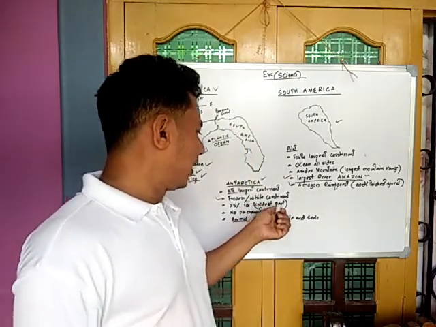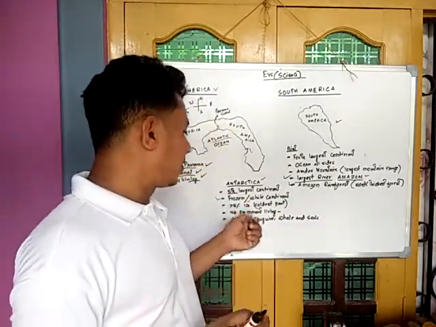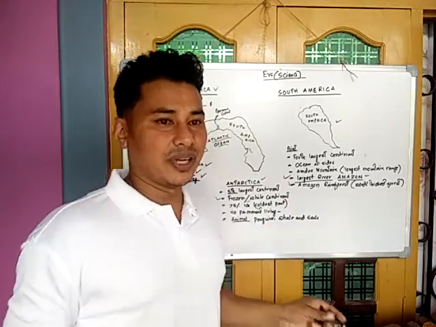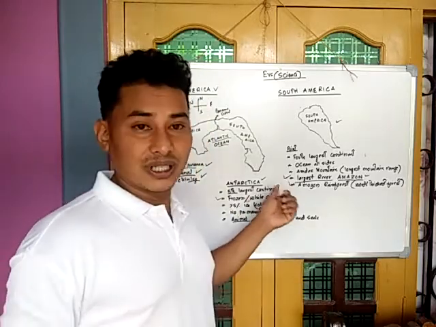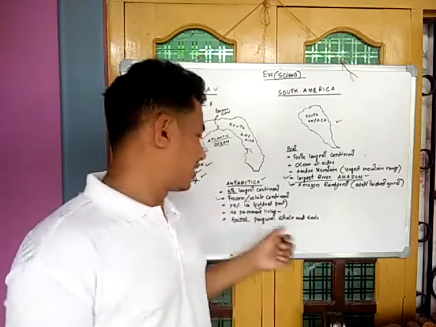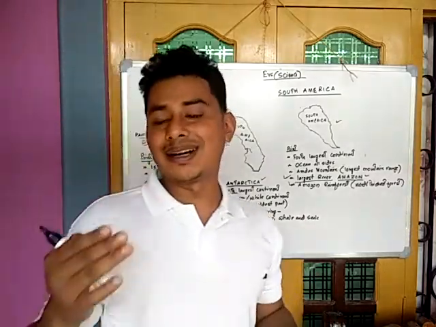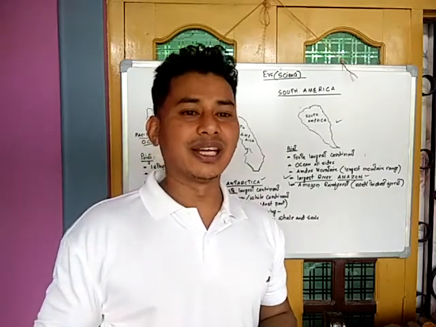It is the coldest part of the world, where 75% of the world's ice sheet is found. That is Antarctica. There is no permanent living here. People do not live here permanently.